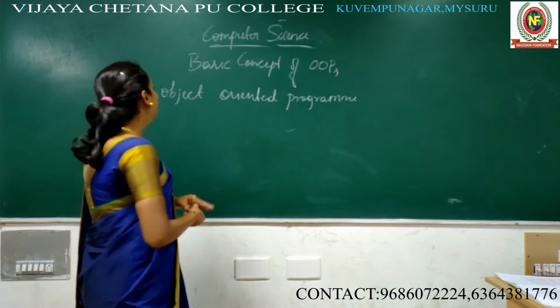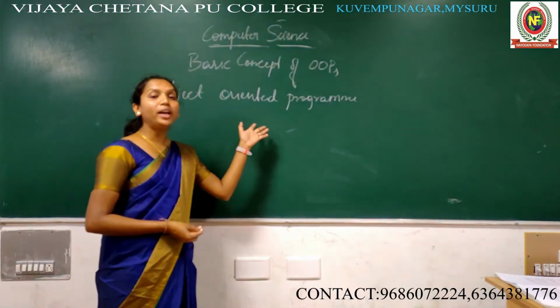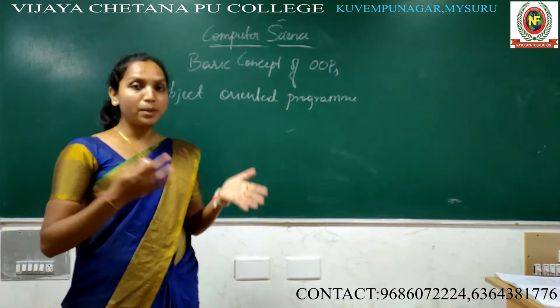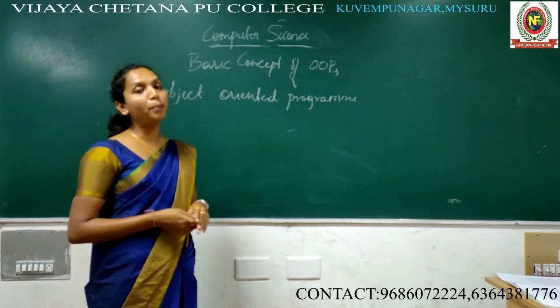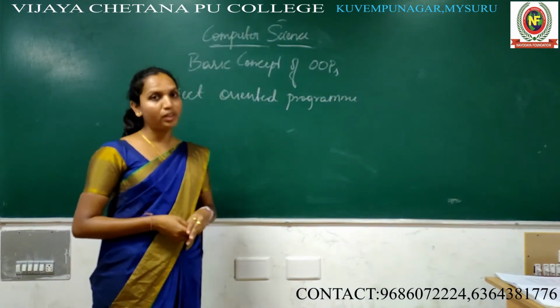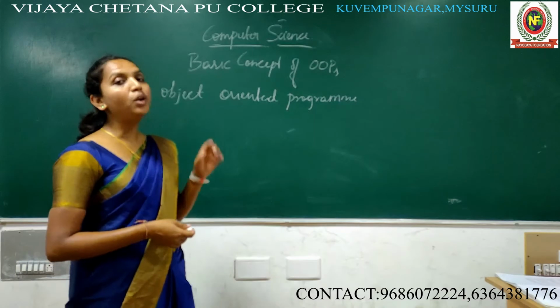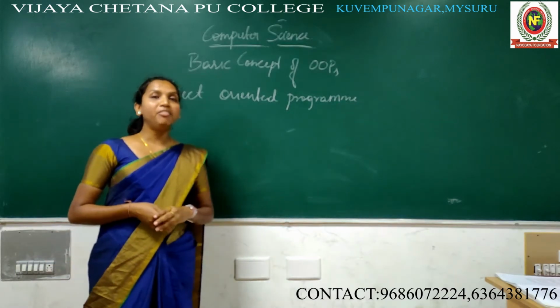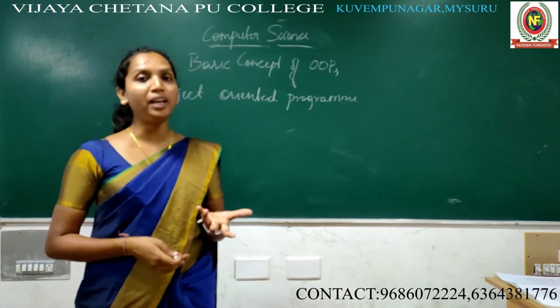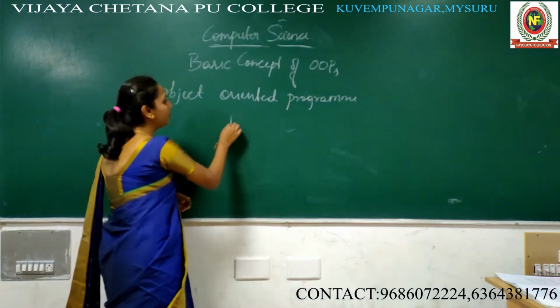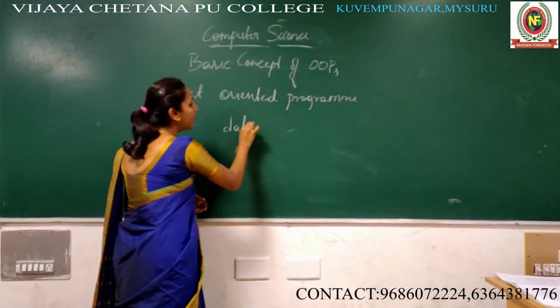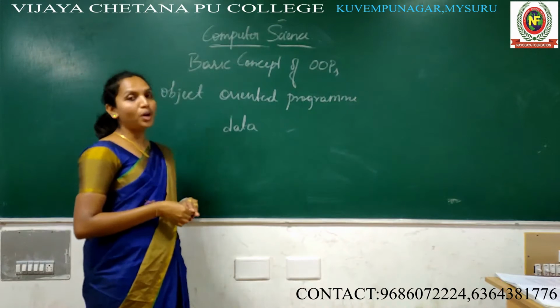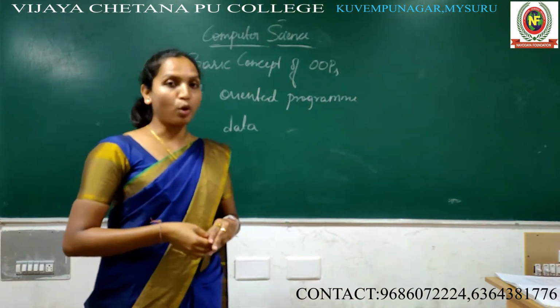Object oriented programming is a principle of design and development of a program. Here we have a basic element, that is data. Data is the basic or fundamental element of an object oriented program. Why?